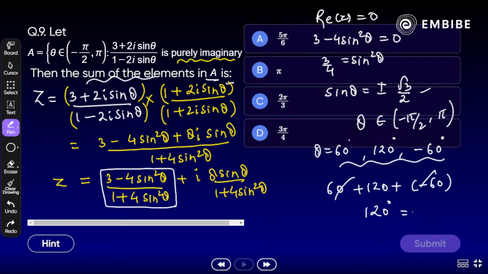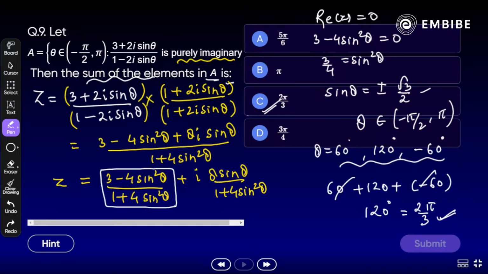2 pi by 3. Yes, Shantanu, excellent answer. That is correct here. 2 pi by 3 is the right answer. All right, is that clear? Yes, Ashish. Excellent. Very good. Option C is the right answer. Well done.